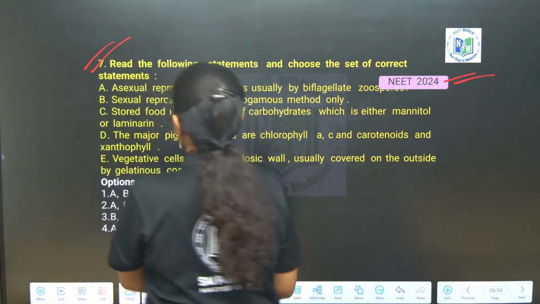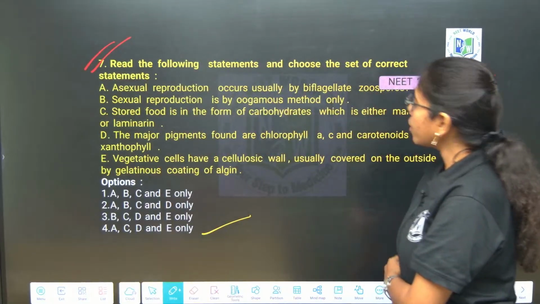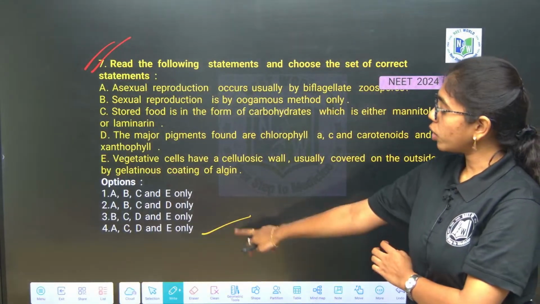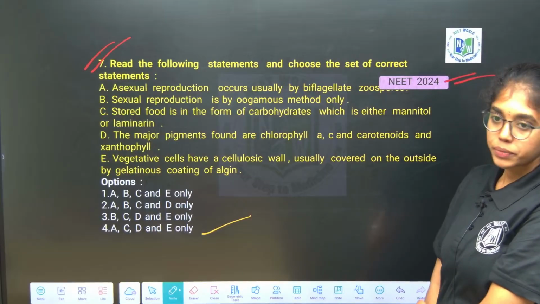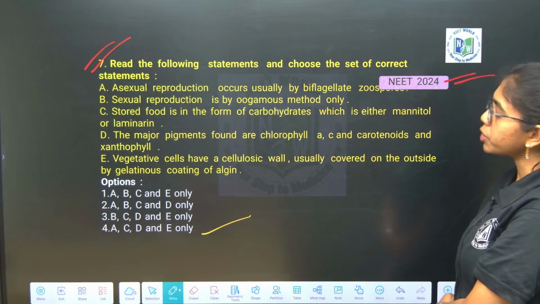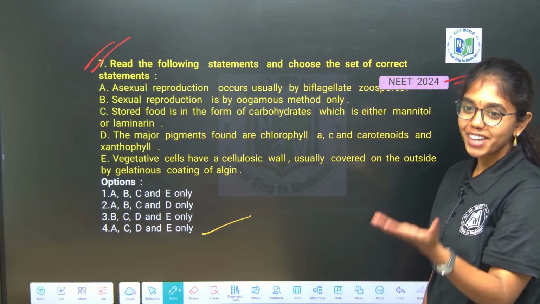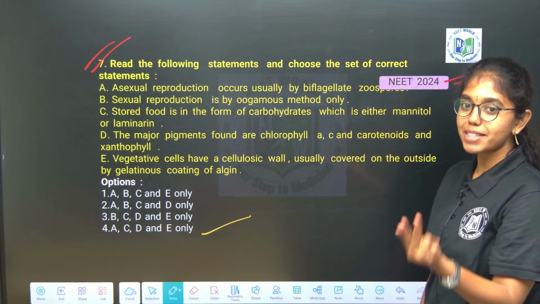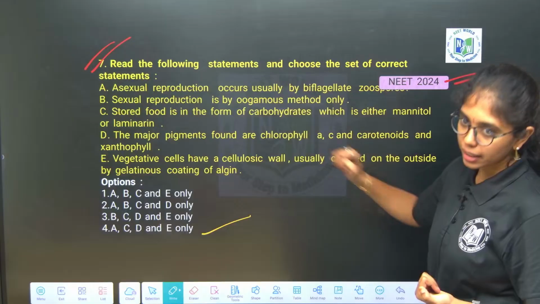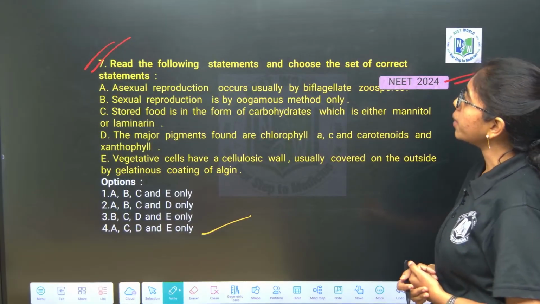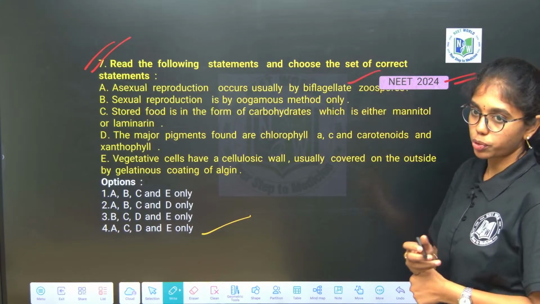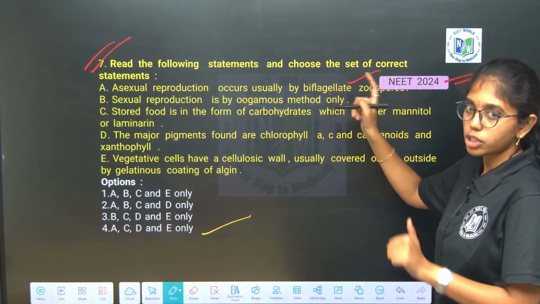Good. See. So he asked you to identify the correct set of statements. In the fourth, what option is not given? B. Sexual reproduction is by oogamous method only? No. In algae you have isogamous, anisogamous and oogamous. So we look into the other statements also. Asexual reproduction occurs by biflagellate zoospores. If he is using the term only, then this is also wrong.